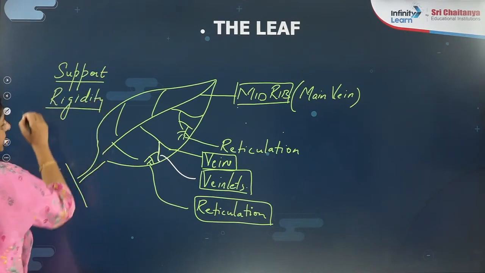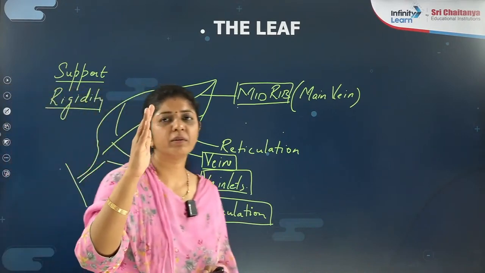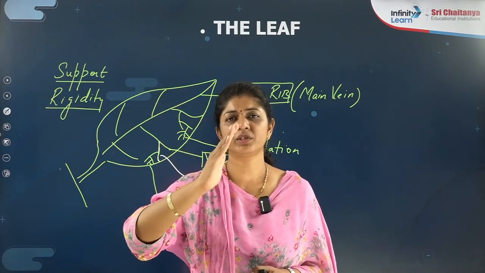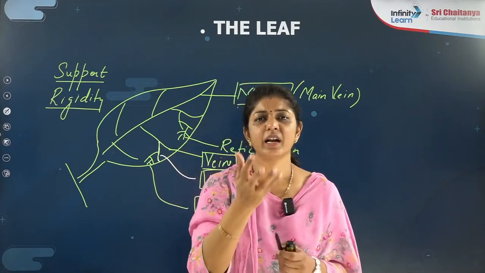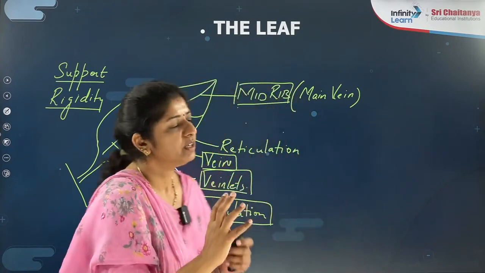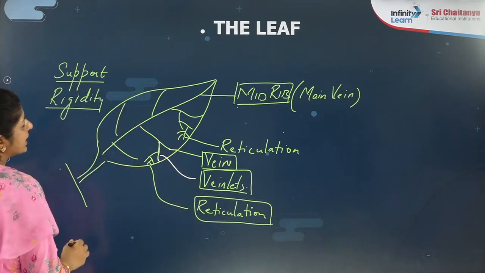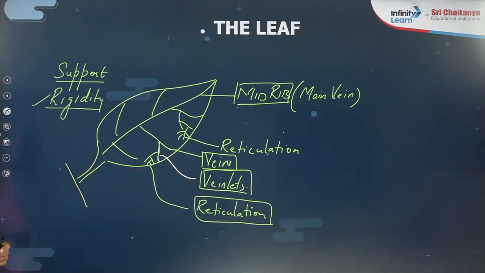What do you mean by rigidity? Like the leaf will not be flaccid like this. It becomes rigid, stiff. They are standing like a skeletal system inside, right? That same work they are doing here. So these veins and veinlets are providing rigidity.